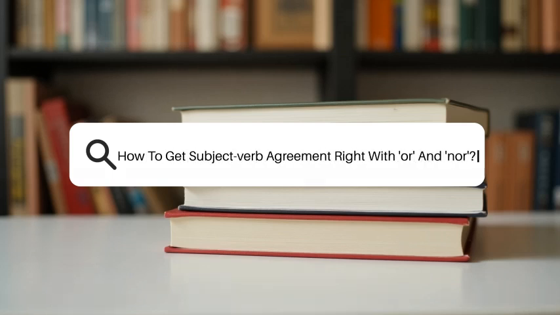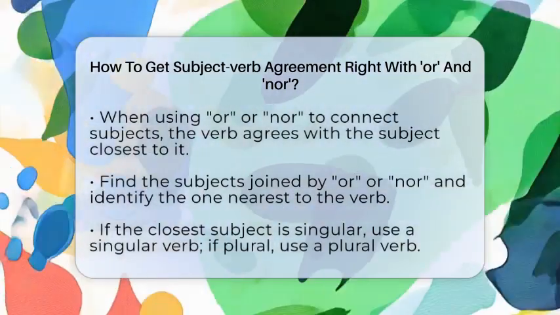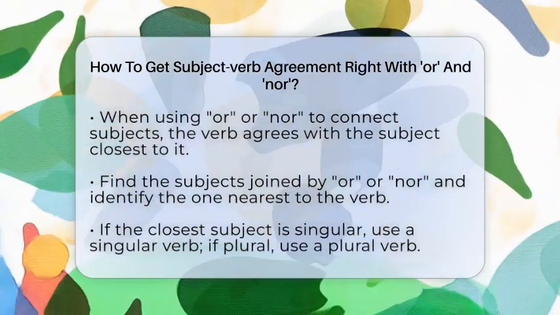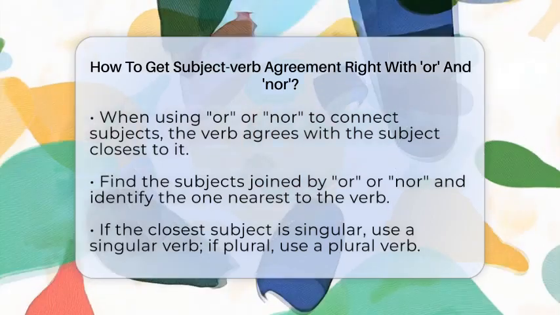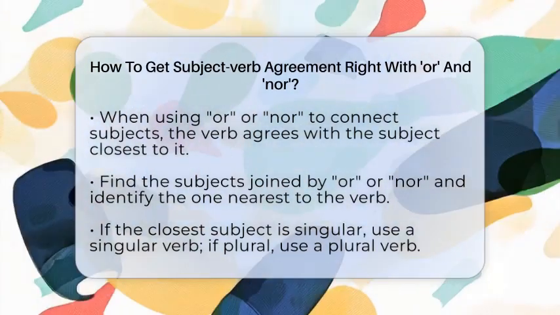How to get subject-verb agreement right with or and nor. Imagine you're trying to make sure your sentences sound just right, like a well-tuned instrument. When you use or and nor to connect subjects, it can sometimes trip you up. But don't worry, it's easier than it looks once you understand the main rule.